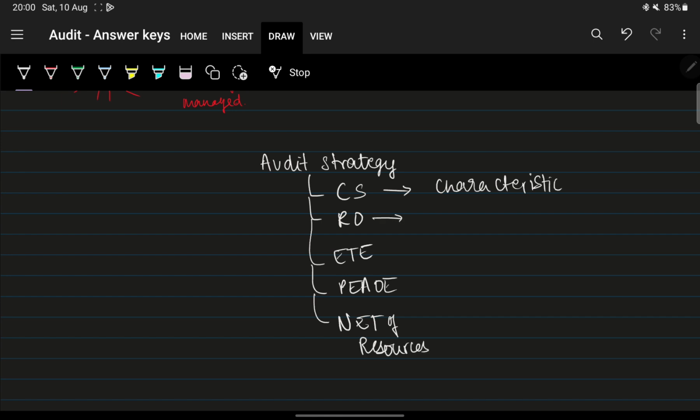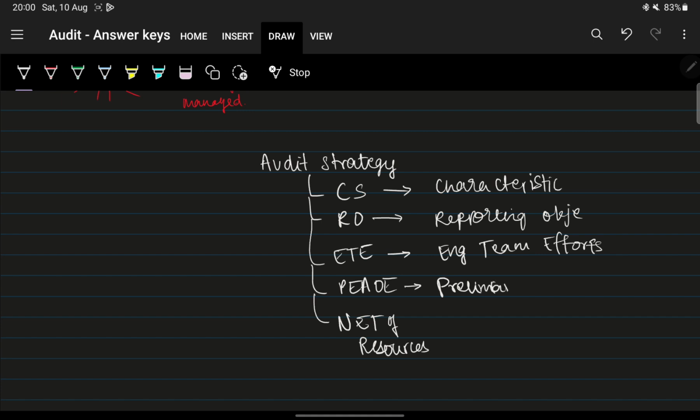Okay, RO stands for the reporting objectives. Next, engagement team efforts, and this is preliminary engagement activities, and other engagements. And lastly, nature, extent and timing of resources.